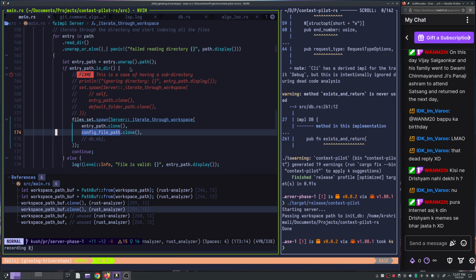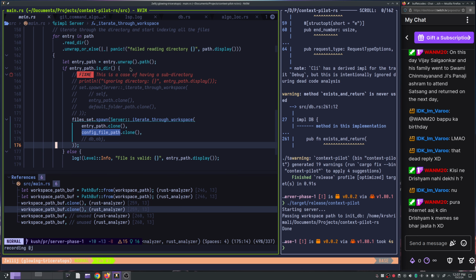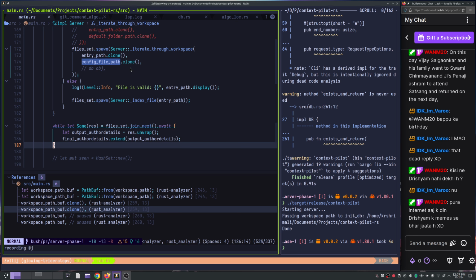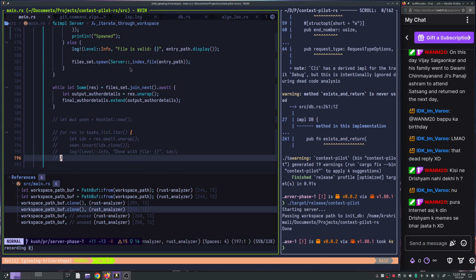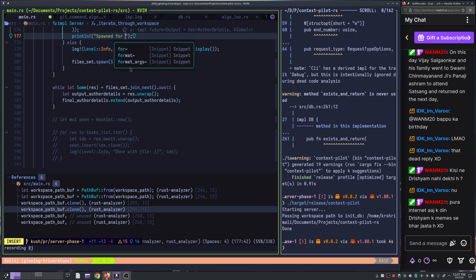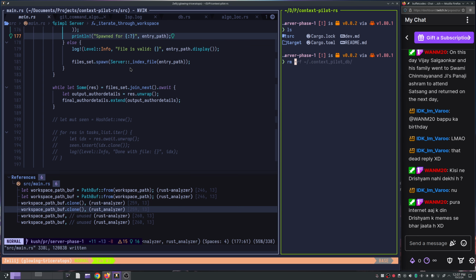See, I don't need to do this at all, and I just want to know that, okay, println spawned, yeah, I mean spawn, yes, and once this is done, join next, basically I want to see what's the directory path, right? Right, so this should help us realize what is done so far.